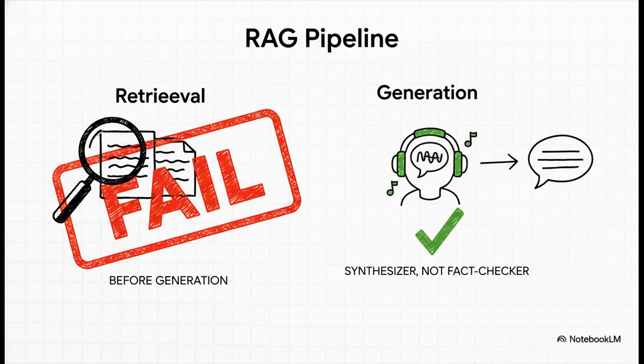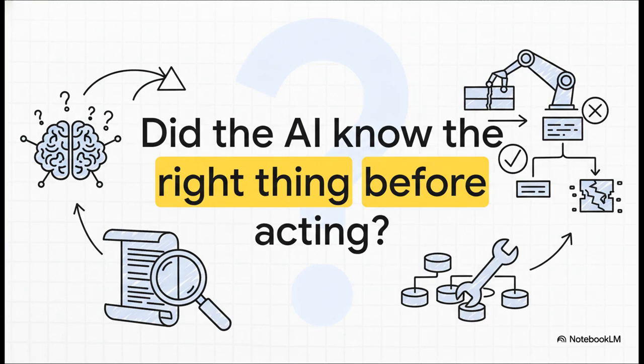The LLM is an expert synthesizer, okay? It's not a fact checker. It just trusts the context it's given, and its only job is to turn that context into a fluent, easy-to-read answer. And that leaves us with the one question that really separates the novice from the expert. Instead of asking if the AI acted correctly, we have to start asking this. Did the AI know the right thing before it acted? When you start asking that question, what once seemed like random, unsolvable hallucinations become simple, debuggable data problems. And that right there is how you build an AI you can actually trust.